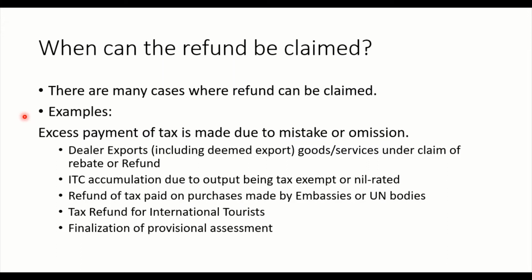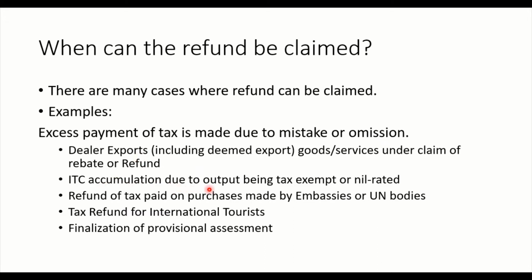When can a refund be claimed? There are many cases where a refund can be claimed. Okay, this is one example where excess payment of tax is made due to mistake or omission. You have made some excess payment of tax and therefore you are going to get the refund. And dealer exports, including deemed export goods or services under claim of rebate or refund. And we know that exports are zero rated supplies and you are getting the refund back to you.